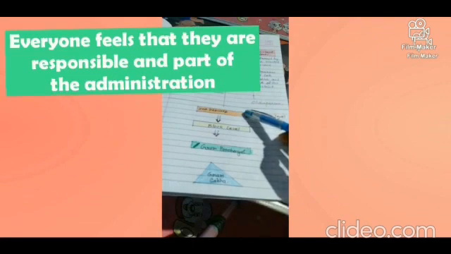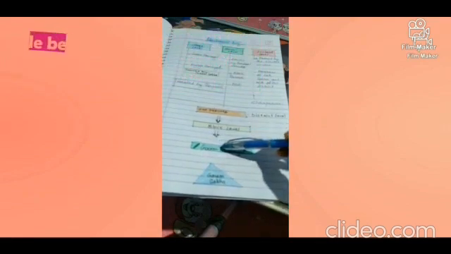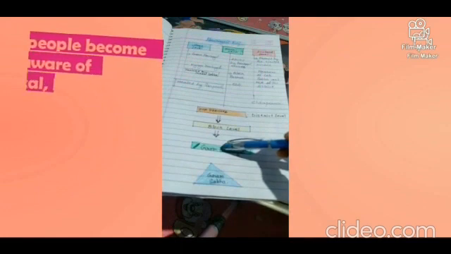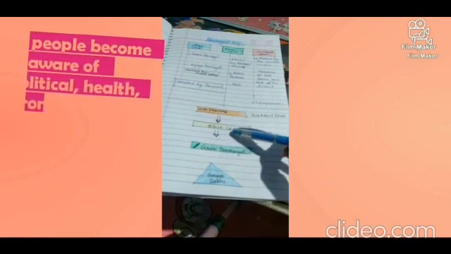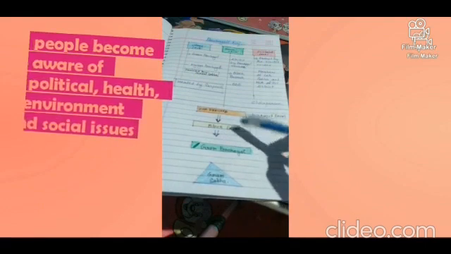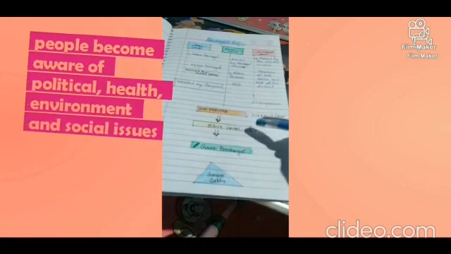Another thing is that the people living in the village are getting aware. वो बहुत ज़्यादा, they are becoming aware of so many things like political, health, environment and other social issues. जब बाहर से experts आते हैं या कोई program, कोई camp होता है, कोई activities extra होती हैं, so they get so much knowledge and ideas about different things.